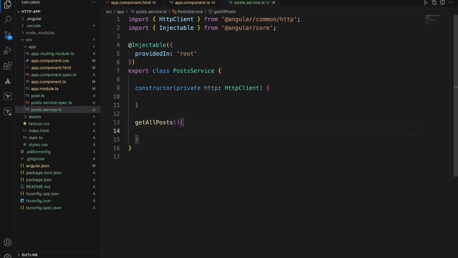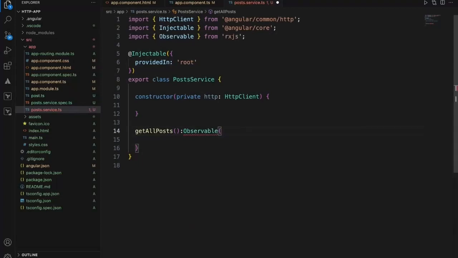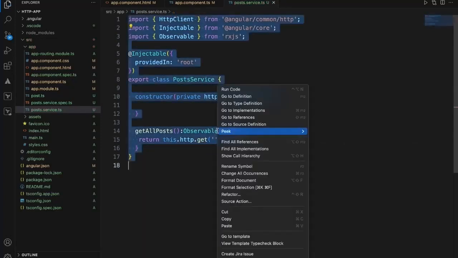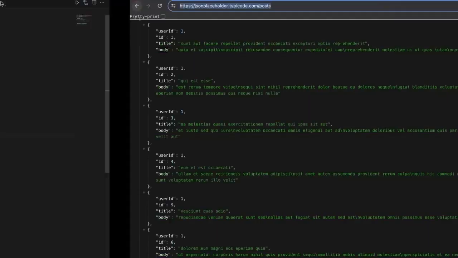And what I'll do is it will be observable of any array. This will be multiple records that we get. Or for now, let's say any. From this, let's run this.http.get, and I need this URL to get all the posts. Since I'm using this JSON placeholder, I'll use this URL.